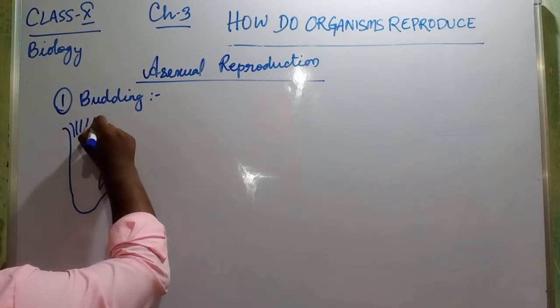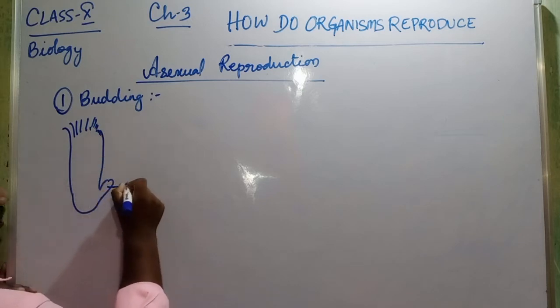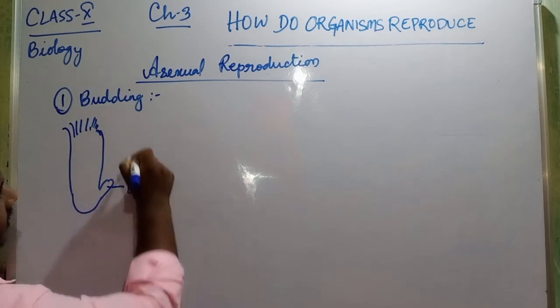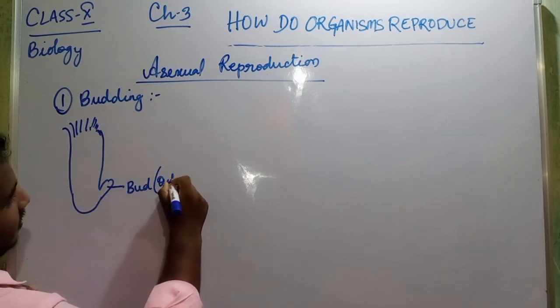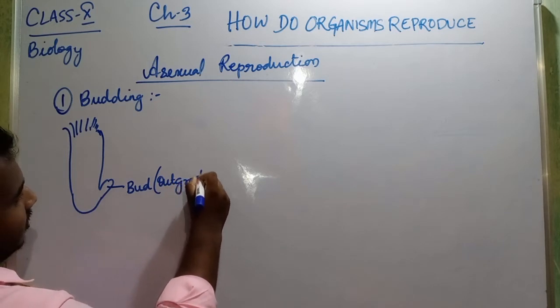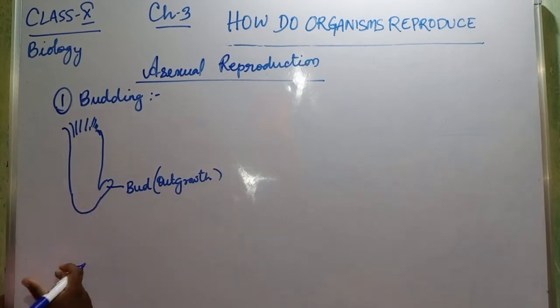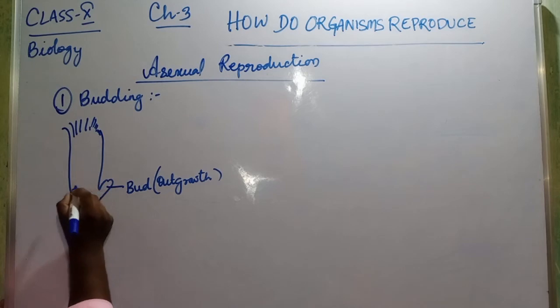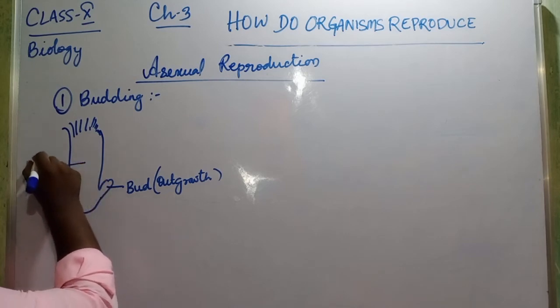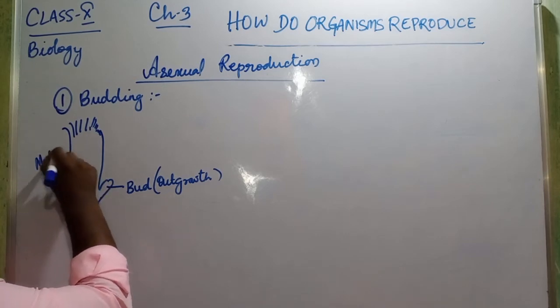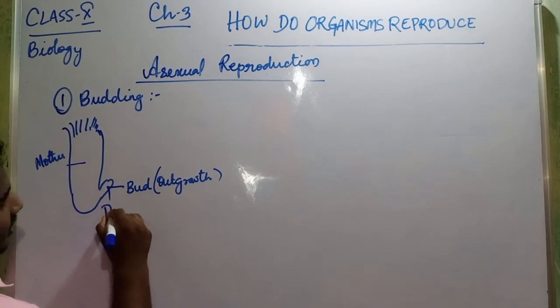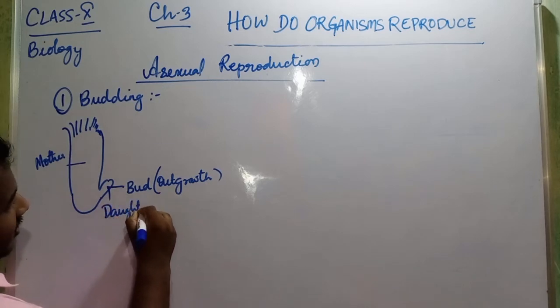In Hydra, a small bud is formed. This is the bud or outgrowth, which is formed when it wants to reproduce. This outgrowth is the daughter, and this is the mother body.